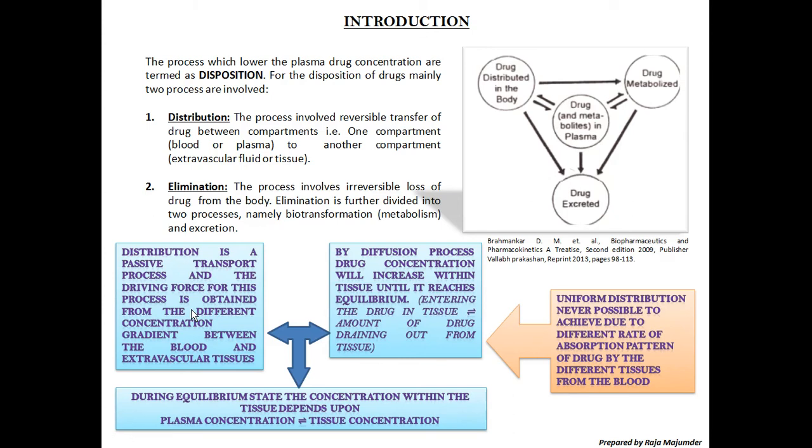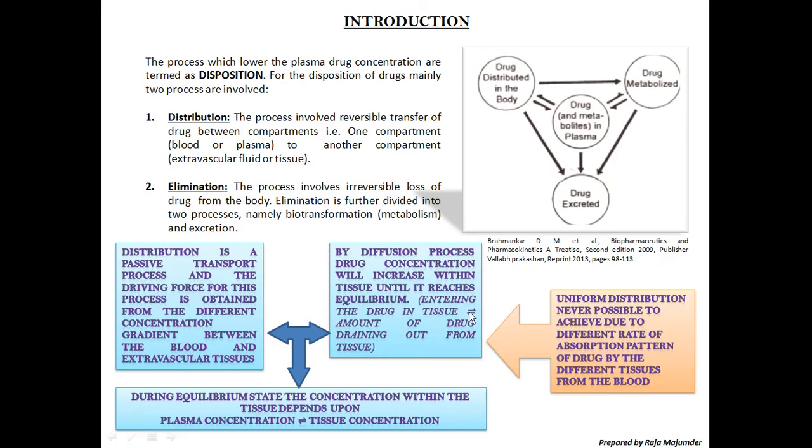Of course, for passive transport, passive diffusion, the concentration gradient is the main force. That's why it is also called downhill transportation, right? By the diffusion process, drug concentration will increase within the tissue until it reaches equilibrium. That means the drug enters the tissue, then some amount of drug is drawn out from the tissue. That's why it is called reversible.